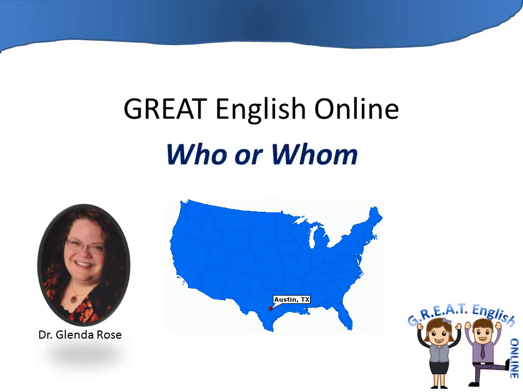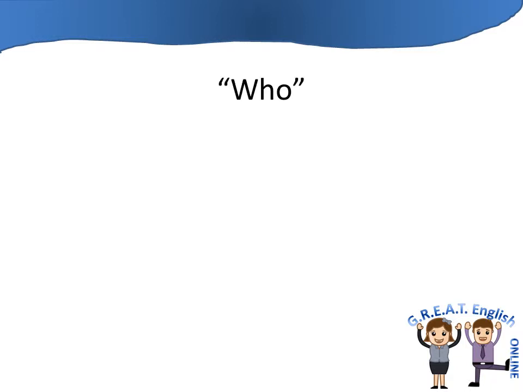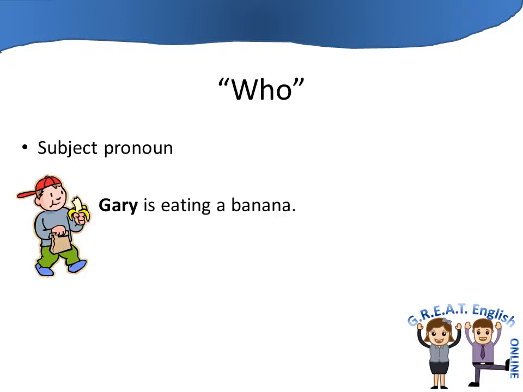This week we're going to talk about who or whom. Who is a subject pronoun. Remember that the subject is the person or object that does the action of the sentence. So, for example, Gary is eating a banana. Eating is the action of the sentence. So the verb phrase is eating is the action. The person doing the eating is Gary. So Gary is our subject.